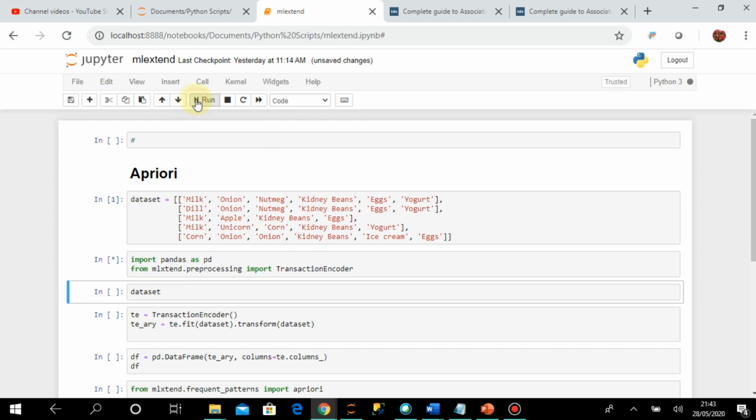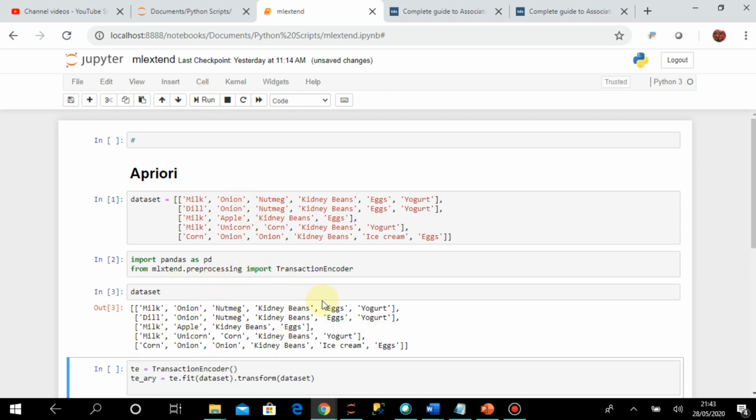Let us first import. This is the data set. I will first print this data set, and then I will change it to a different array of elements with the help of the TransactionEncoder. Let us first print the data set to see how it looks. This is what we have supplied as the data set.